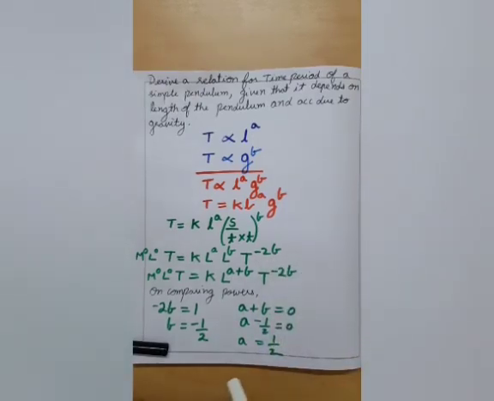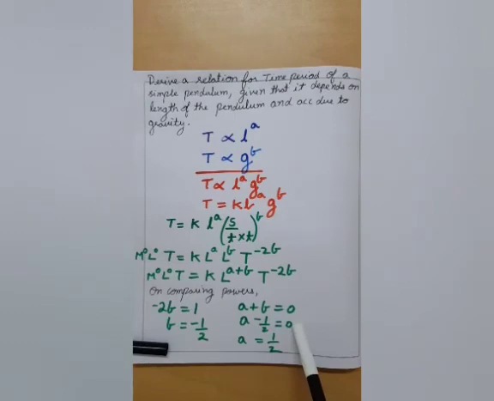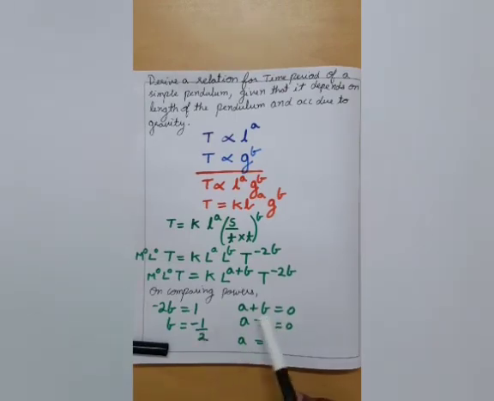Now if we compare the powers, we'll get T to the power minus 2B there, and here T has a power of 1, so we can write minus 2B is equal to 1. Further, B is equal to minus 1 by 2. Similarly here L has got a power of A plus B, while here L is a power of 0. So A plus B is equal to 0 on comparing, and if we put the value of B, that is minus 1 by 2, we'll get A is equal to 1 by 2. Therefore we have got the value of B and A.